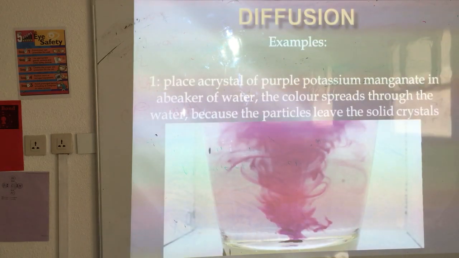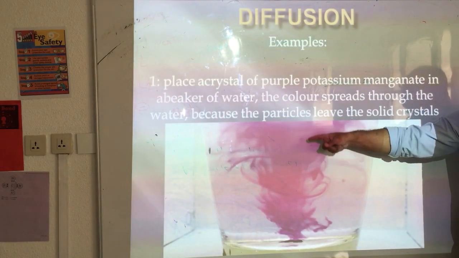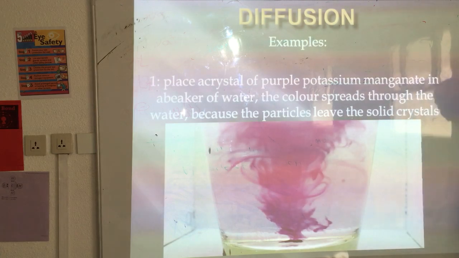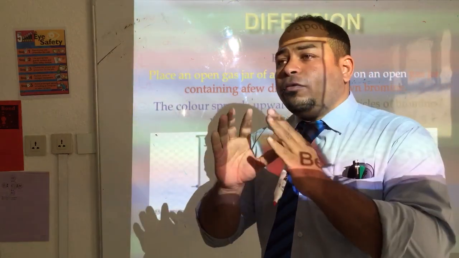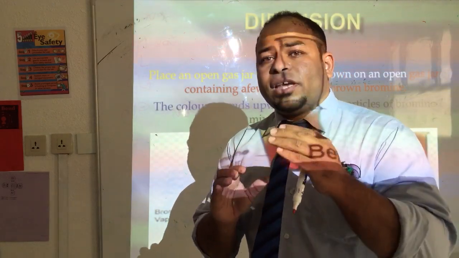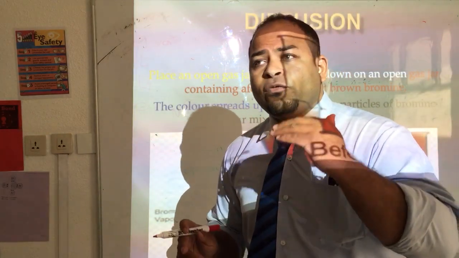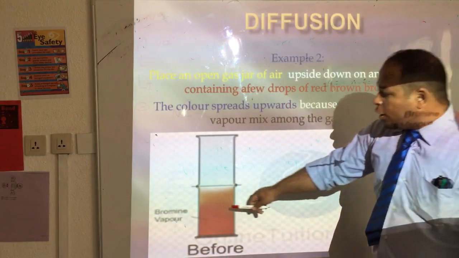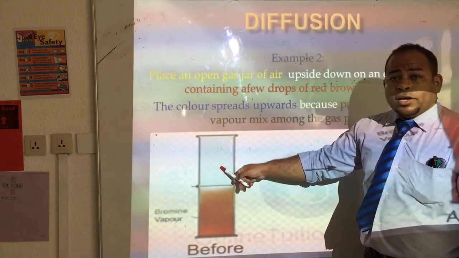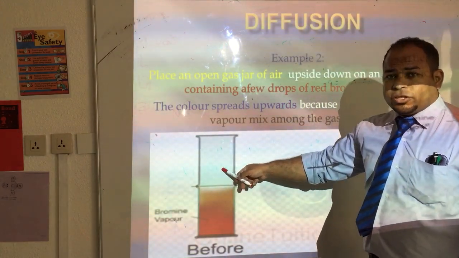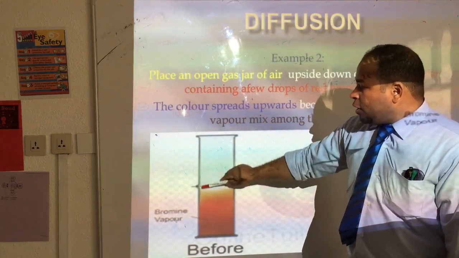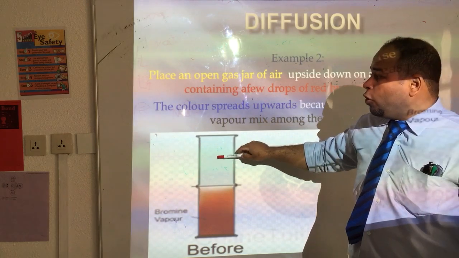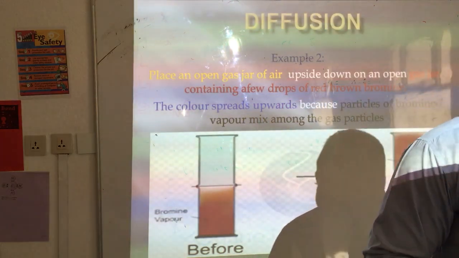Examples of diffusion: when you put a color inside water. Put in your mind that in the diffusion process, particles move from an area of high concentration to an area of low concentration.